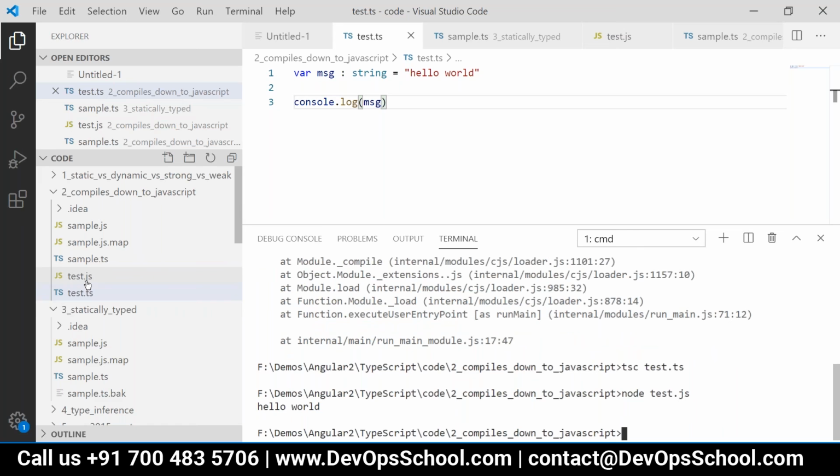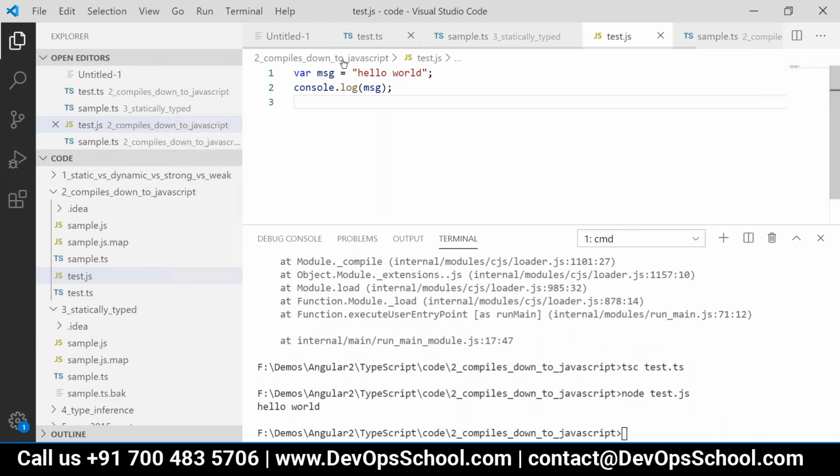Now if you see this test.js file, it has removed that TypeScript related stuff, the colon and string. It has removed that, and this is pure JavaScript code, right?